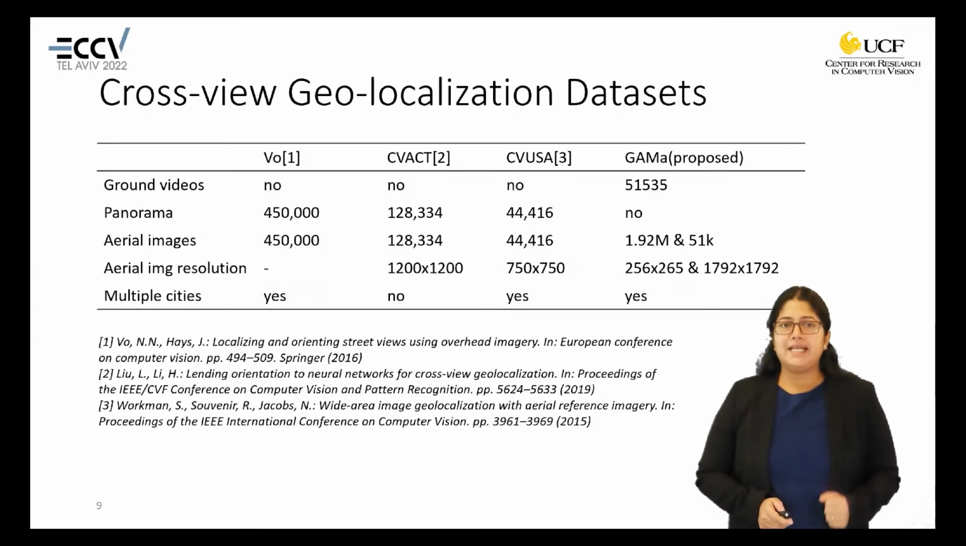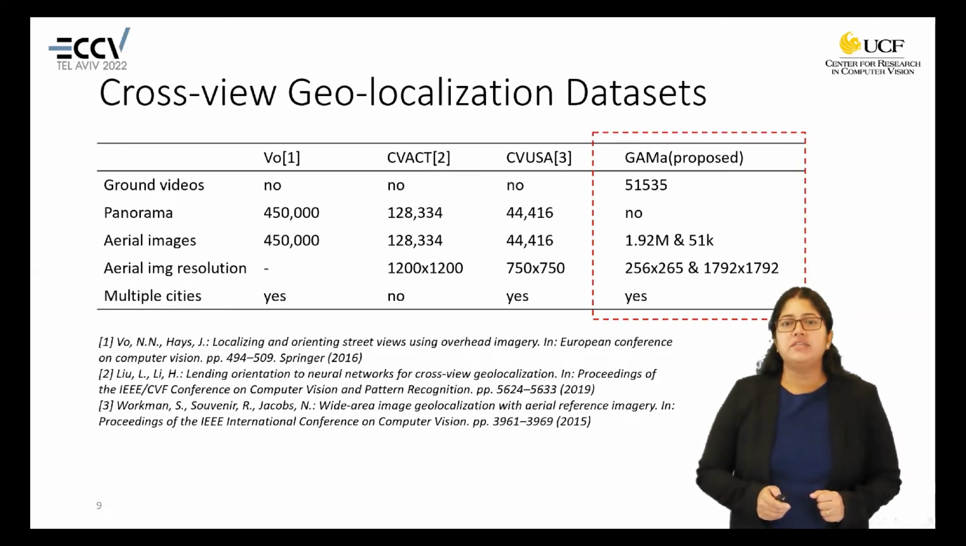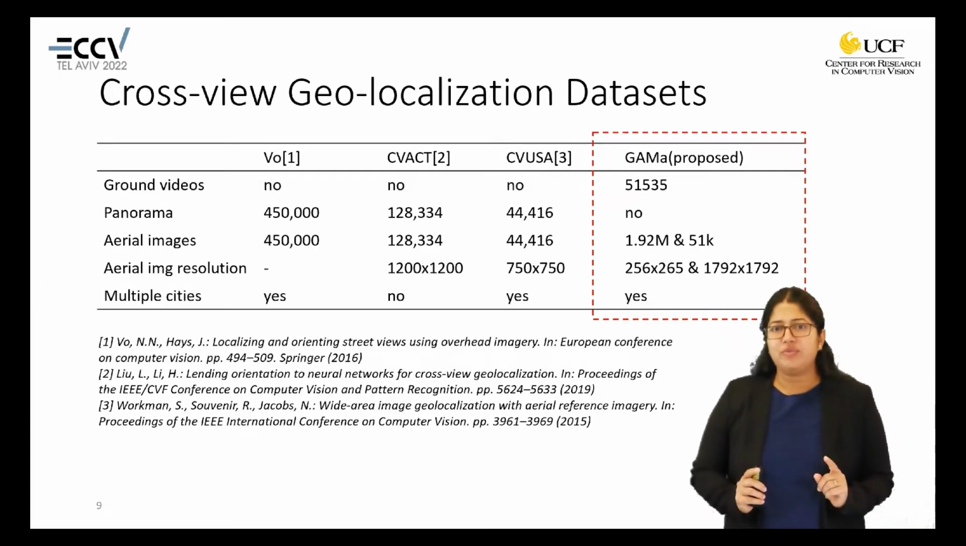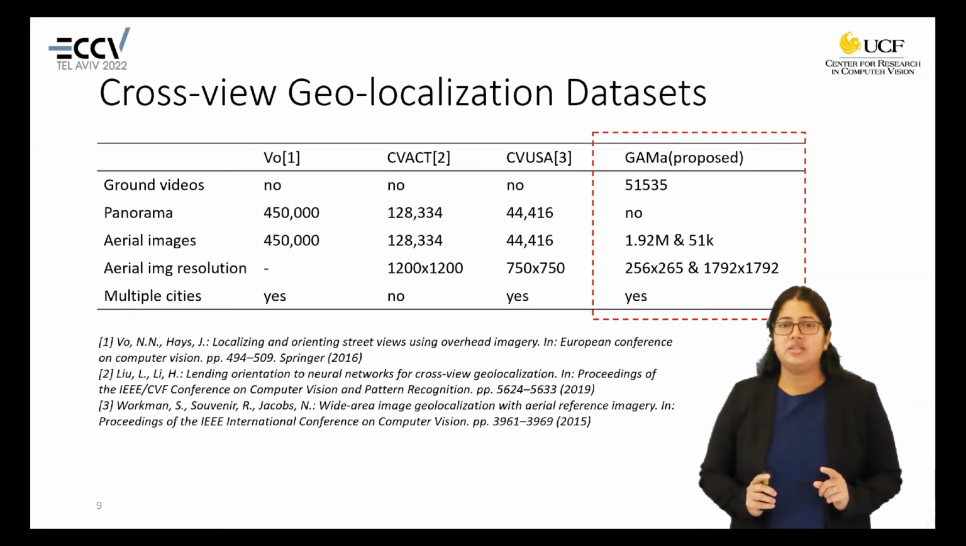If we compare with the existing datasets for cross-view geolocalization, we can see that none of the existing datasets have videos. However, the proposed GAMa dataset has 51K ground videos. The existing datasets do have ground panoramas, which have a 360-degree view, which is unrealistic from the point of view of video geolocalization, as videos usually have a limited field of view of around 70 degrees.